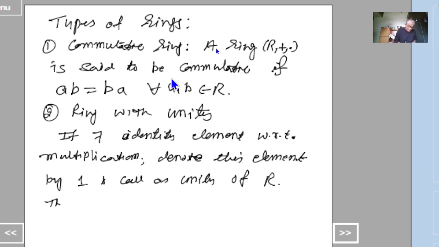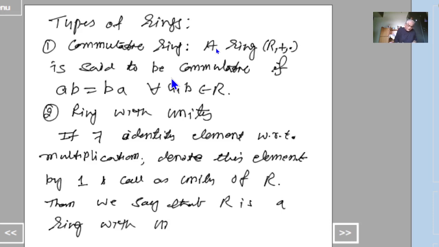So then we say that R is a ring with unity. The identity element with respect to multiplication is denoted by 1, and we call this unity. And if a ring has this 1 unity, then we say that it is a ring with unity.